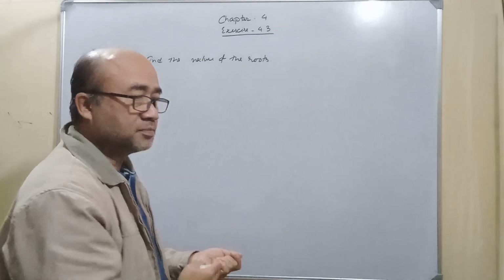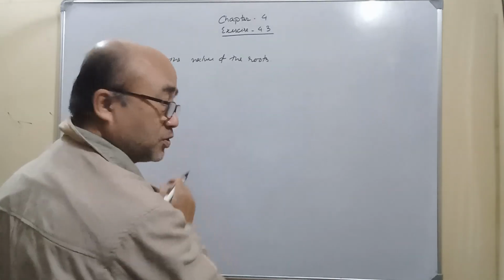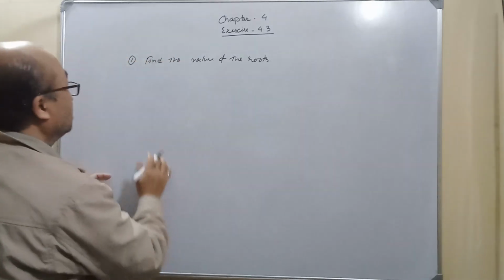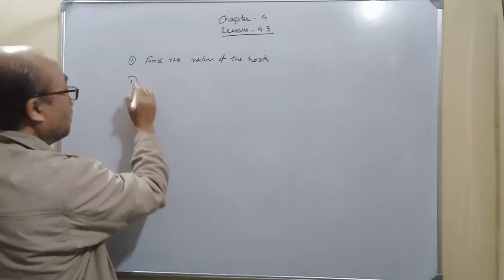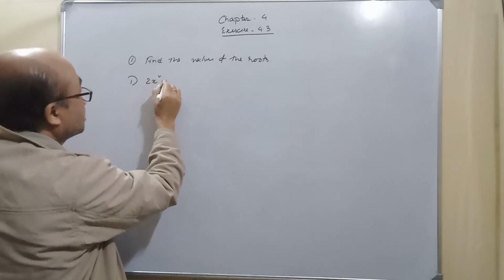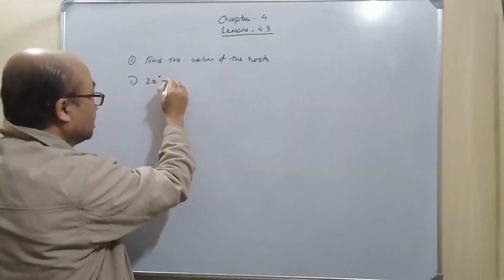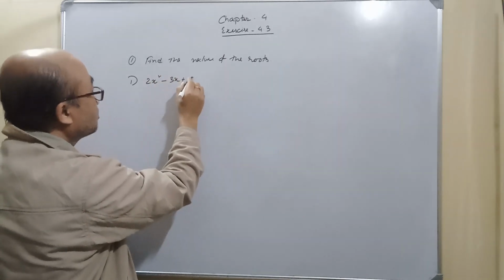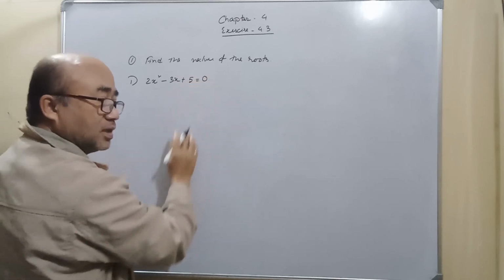Exercise 4.3. Question 1 and problem 1. It is 2x square minus 3x plus 5 equal to 0.